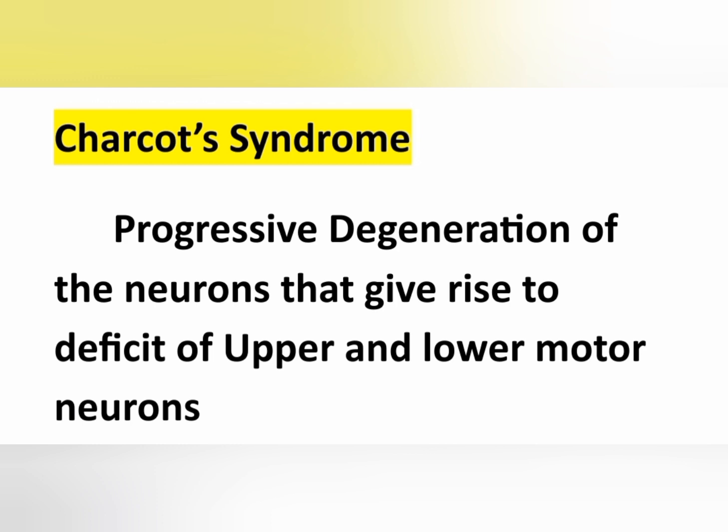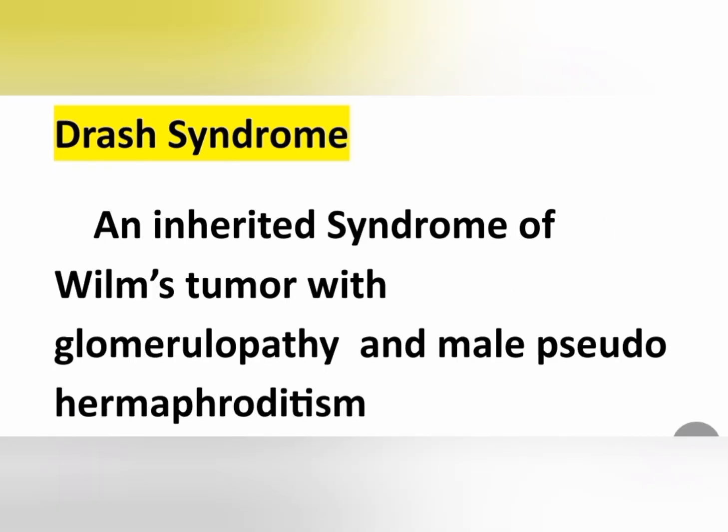And the next point, Drash syndrome is an inherited syndrome of Wilms' tumor with glomerulopathy and male pseudohermaphroditism. Drash syndrome is one of the inherited disorders with glomerulopathy.